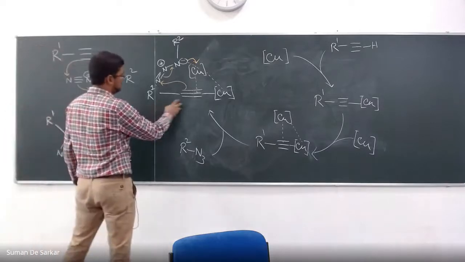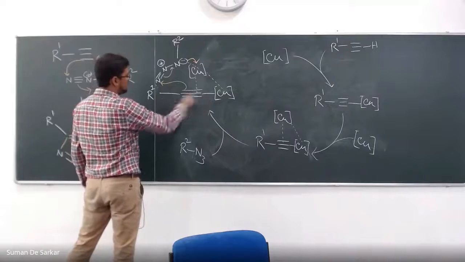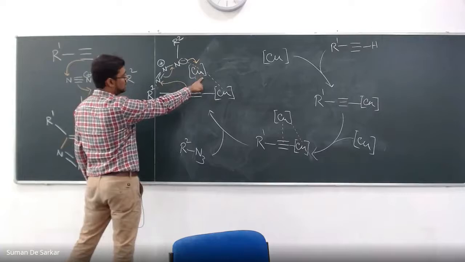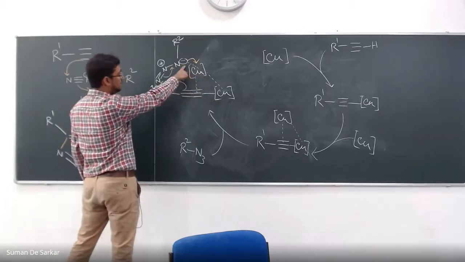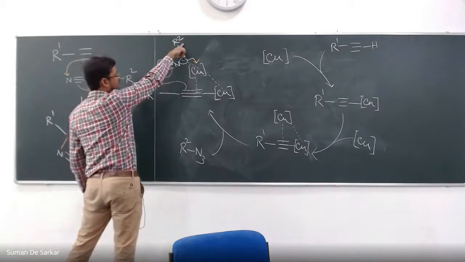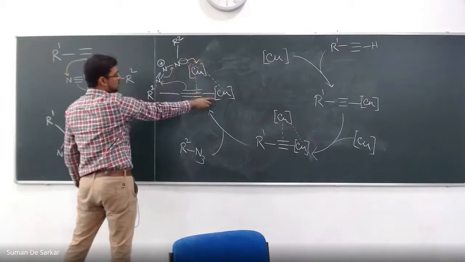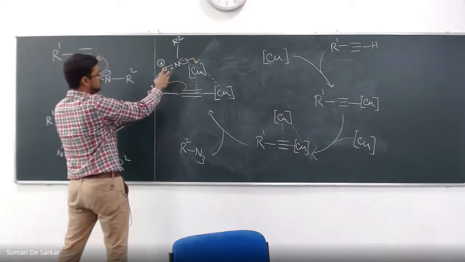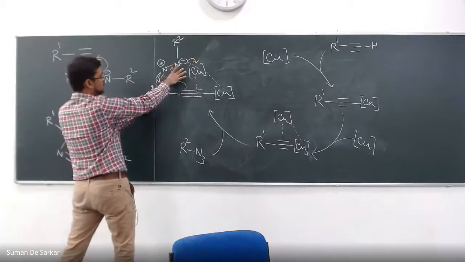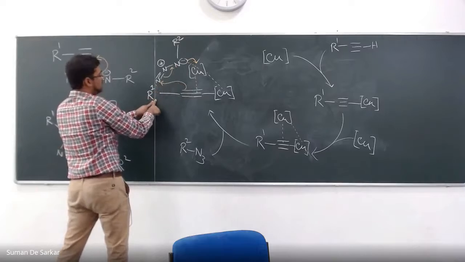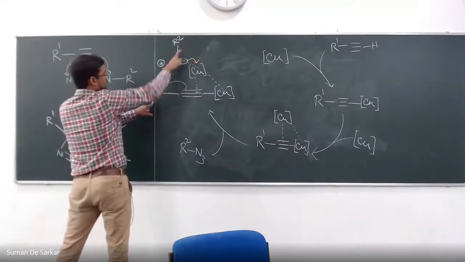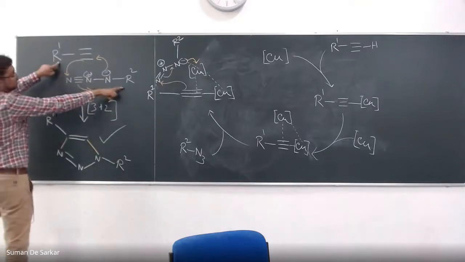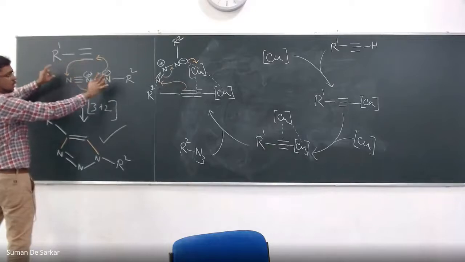So that means it's kind of a chain. First copper away from R1, then the second copper, and make sure it is holding this second copper, and the second copper is holding the nitrogen which is attached with the R2 group. So all this holding makes sure that the orientation of the azide becomes like this, where R1 and R2 are away from each other. Same like here, where R1 and R2 are away from each other, but there is no copper.